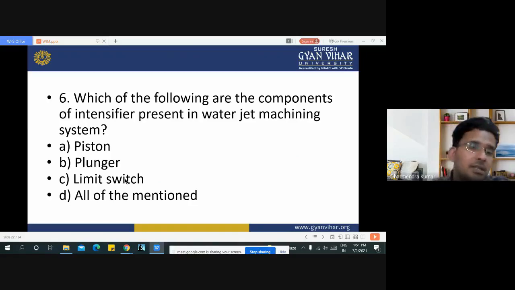We have seen in the intensifier slides that piston, plunger, and limit switch are all used as components in the intensifier. Then all of the mentioned components are used in the intensifier. Then our option is D.